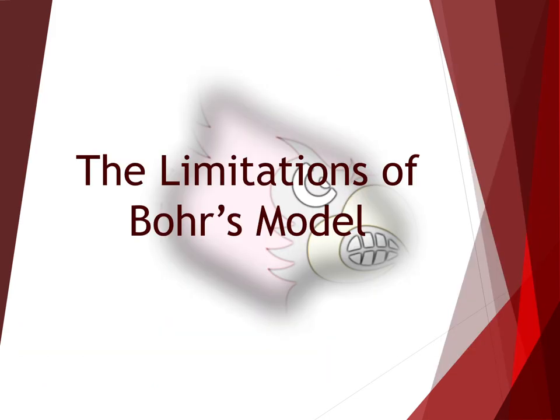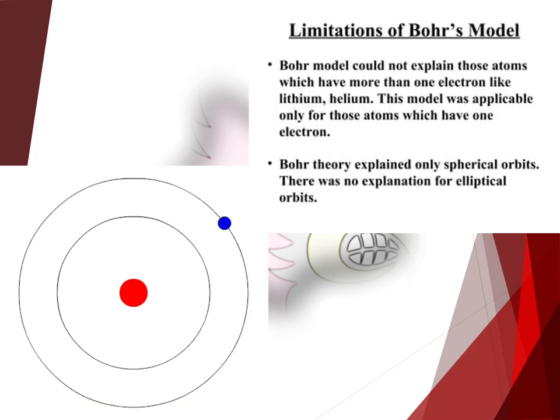Our last main idea, limitations of the Bohr model. Bohr's model fit only data related to hydrogen atoms. It could not be used to calculate energy levels in other elements, meaning elements that had more than one electron. This shortcoming prompted other physicists to continue unraveling the mysteries of atomic structure.